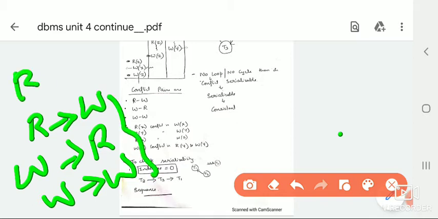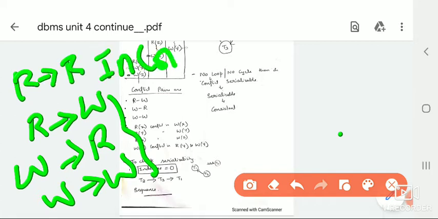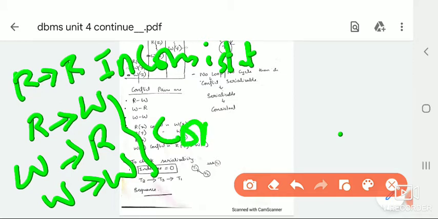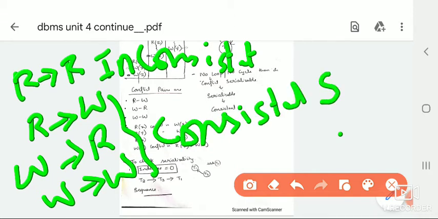And one more is read and read. This will lead us to an inconsistent state, so we will not check this one, whereas these three conflict pairs lead us to a consistent state. So these are our three conflict pairs: read with write, write with read, and write with write. For write we have two types, read and write. So these are the conflict pairs.